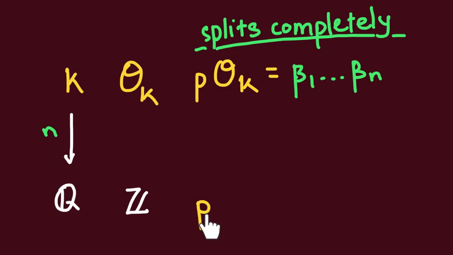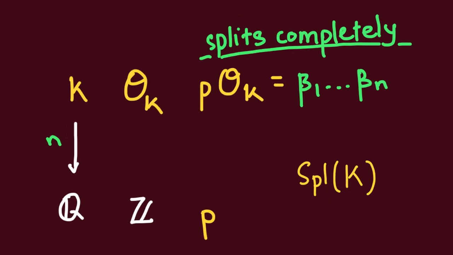Then a rational prime p is said to split completely in K if its extension in O_K factors into a product of n distinct prime ideals, where again n here is the degree of this extension. And we'll denote the set of primes that split over K by Spl_K, and we'll call this split K.